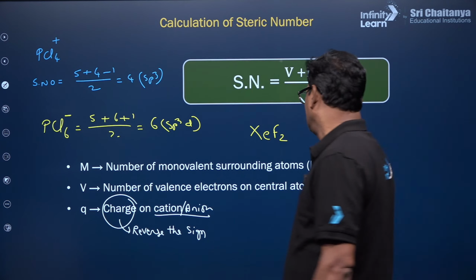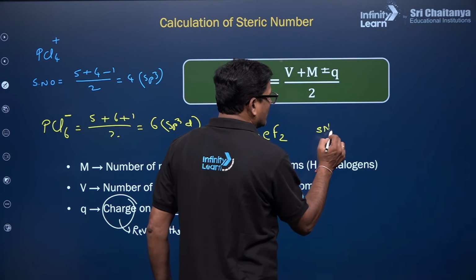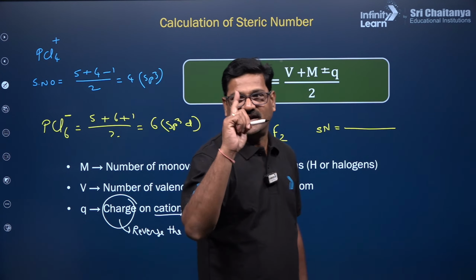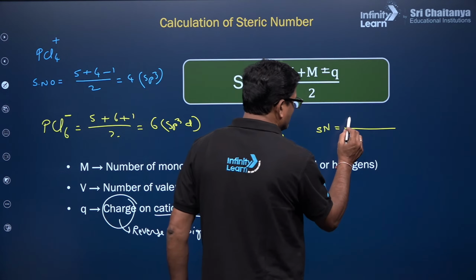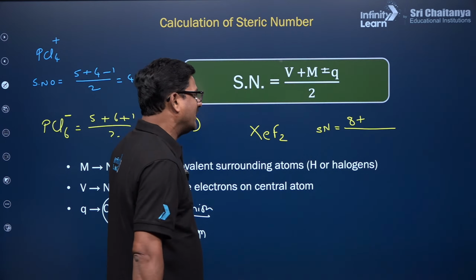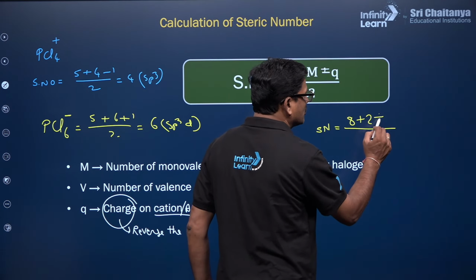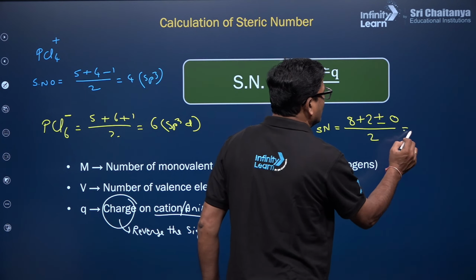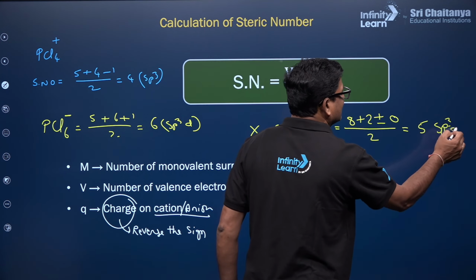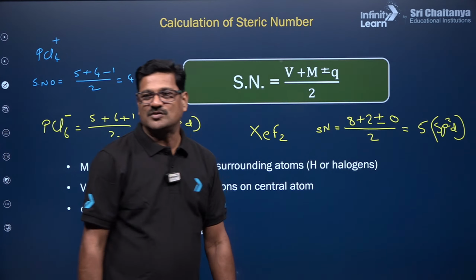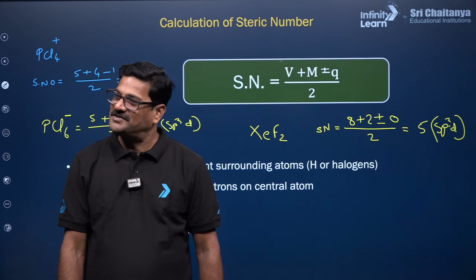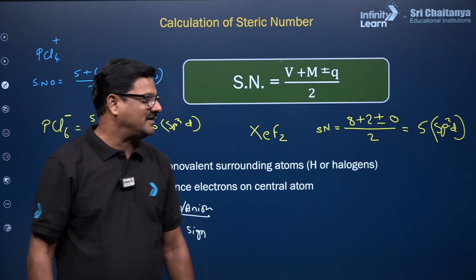Here xenon, you just say steric number is going to be, xenon being a noble gas, it has 8 electrons in its outermost shell, and plus 2 fluorines are there, and there is no charge, by 2. 8 plus 2 by 2, 10 by 2 is going to be 5, it is going to be sp3d. Okay? How simply we are doing, my dear students. Janishiga, very good.